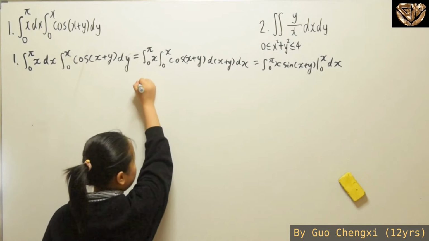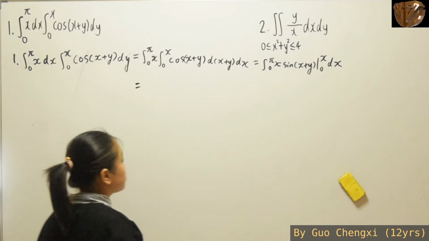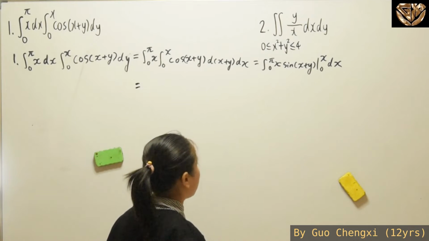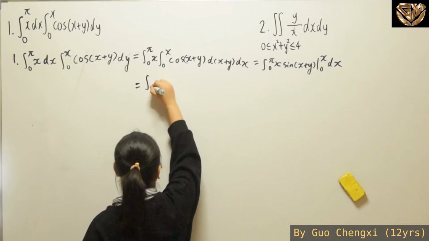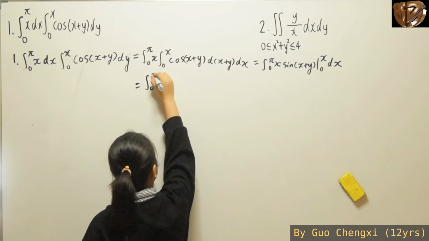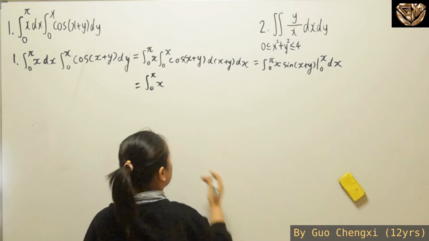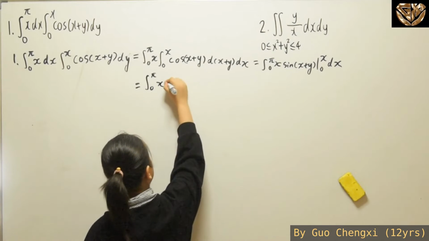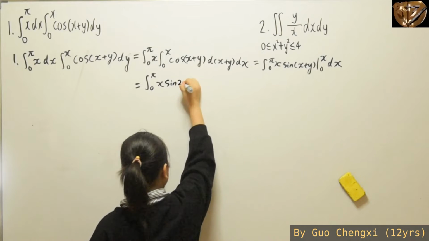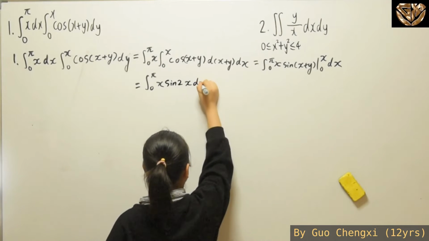So what we're going to get here is, we are going to separate this into two terms, okay? So first term will be, if you substitute the x inside, it's going to be x sine 2x dx.